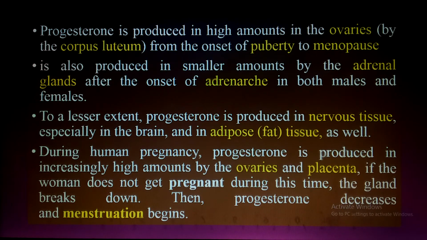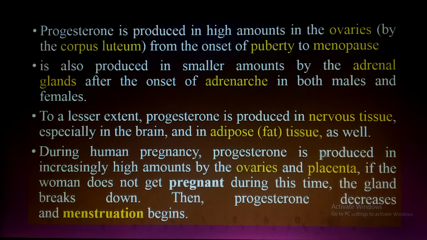To a lesser extent, progesterone is produced in the nervous tissue. Must keep it in your mind. Especially in the brain and in the adipose tissues. You are familiar with the adipose tissues? Fat tissues as well. During human pregnancy, progesterone is produced, as I have discussed, from the ovaries in the early stages and later on from the placenta.